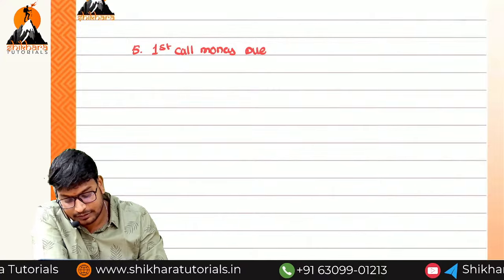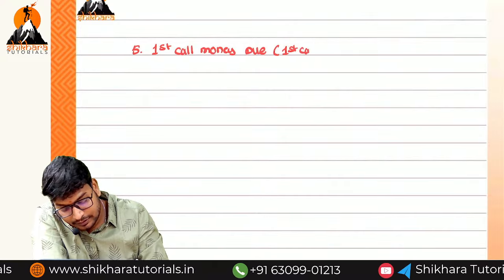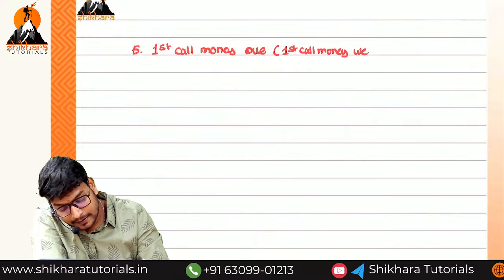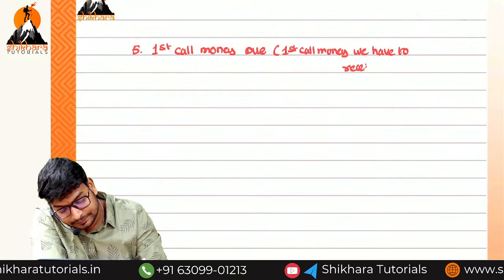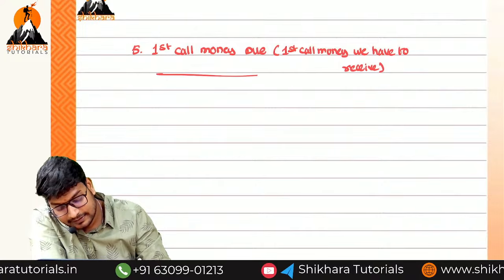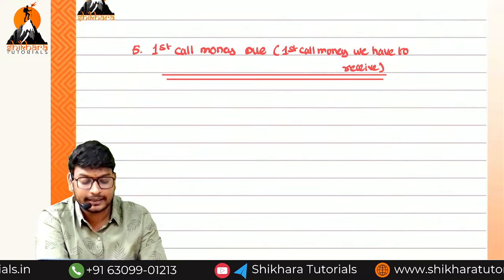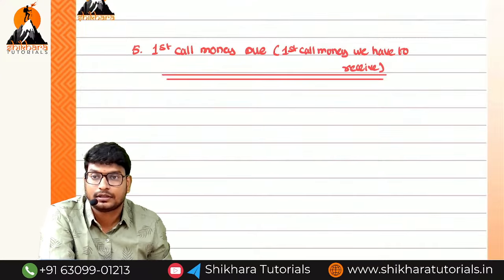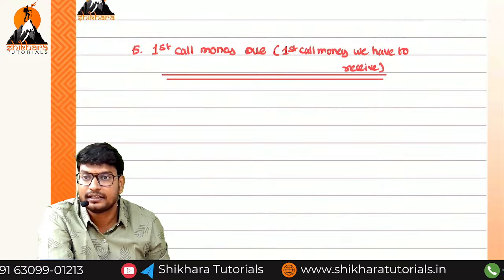Okay. First call money due, nothing but what? First call money we have to receive. Now what is the entry? What we need to receive? Capital. From whom we need to receive? Shareholder. Okay. Receiver, giver: debit the receiver, credit the giver.